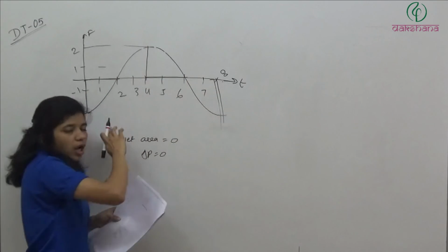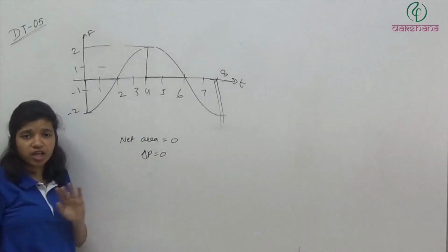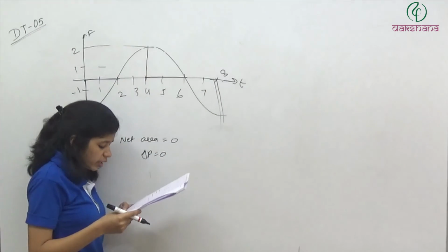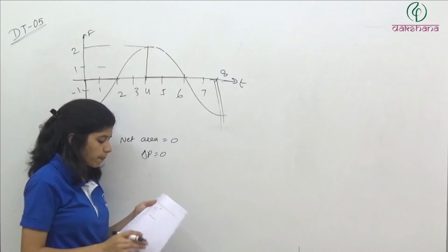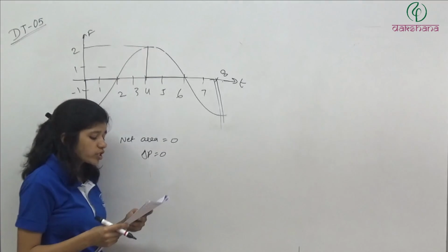Combined, they will form a half circle and equate to this. So positive area is equal to negative area. Total area is 0. So net gain in momentum is 0 Newton second. The answer is the second option. Question number 42.